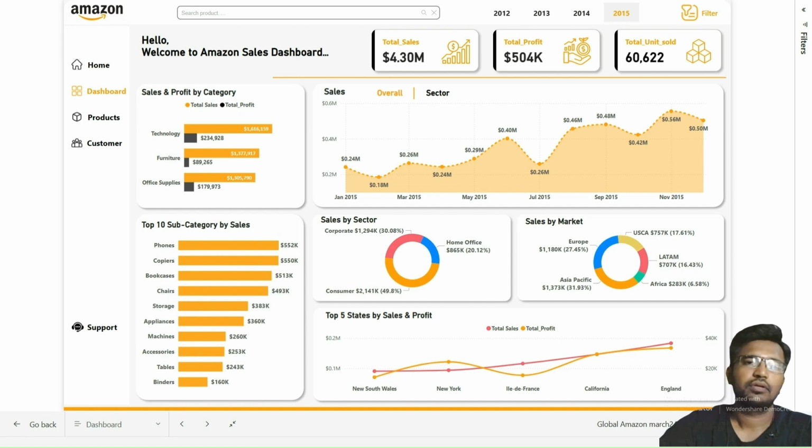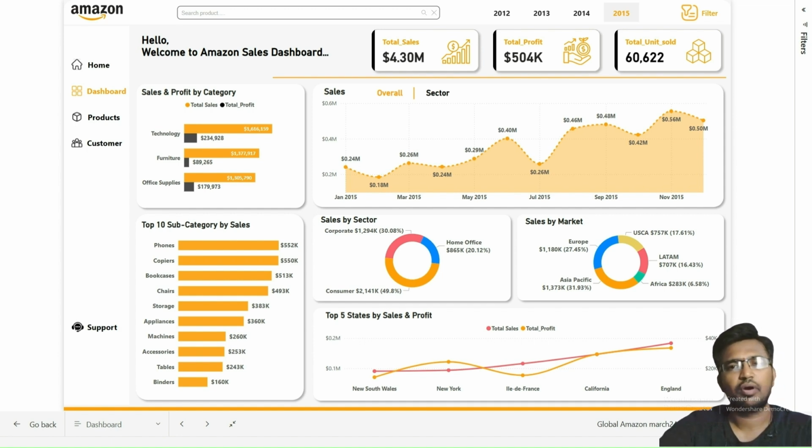So, this report page effectively combines multiple data visualizations, KPIs, and interactive features to provide a holistic view of the sales performance. The use of the bar graphs, line graphs with tooltips, donut charts, and other visual elements enables stakeholders to quickly grasp the key metrics, identify the trends, and make informed decisions based on the comprehensive data presented. The inclusion of the filter and support buttons, along with the search bar and the year slicer, enhances the user experience by offering flexibility and assistance as needed.